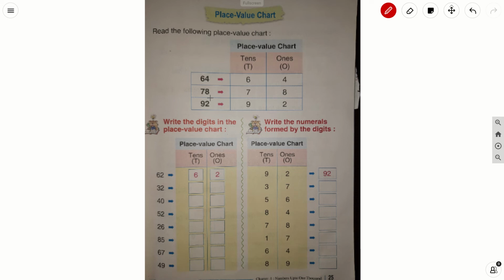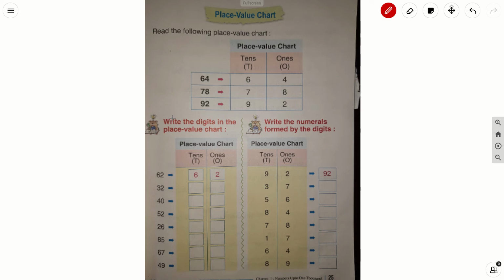The next number is 78. In 78, what is there in a ones place? 8 is there in a ones place. So, you need to write 8 under ones place, and in tens place what is there? 7. So, write 7 under tens place. Now, in 92, what is there in a ones place? 2 is there in a ones place, and 9 is there in a tens place.